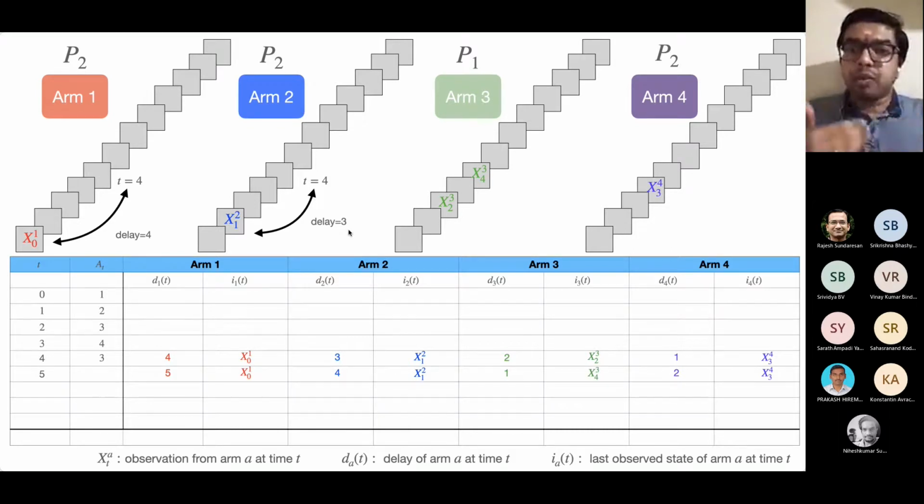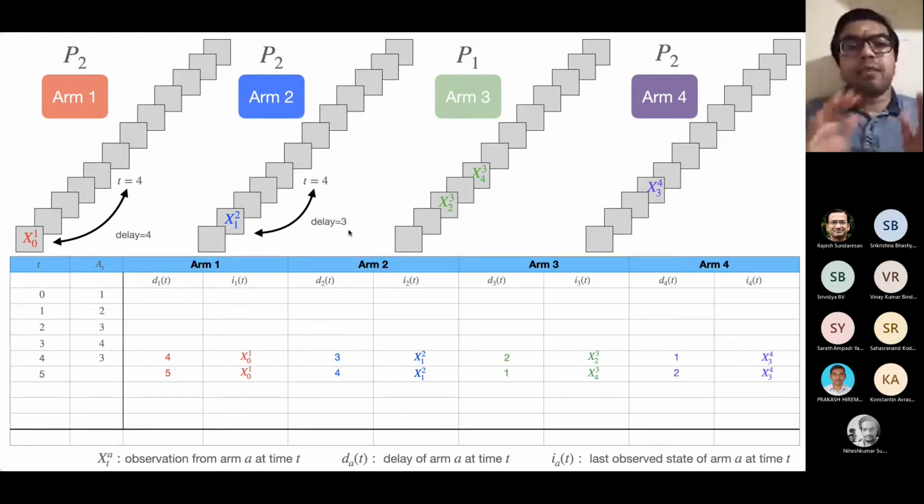We keep updating the last observed states and the delays. The delay of only one of these arms is going to be equal to 1, and that represents which arm was selected at the previous time instant. And the delay of all the unobserved arms will keep incrementing by 1.